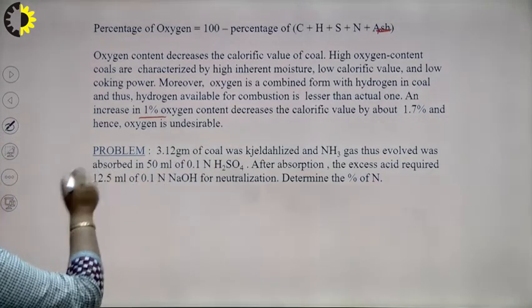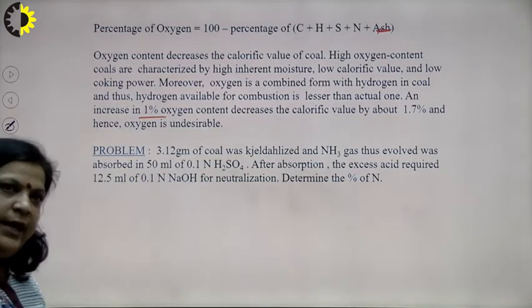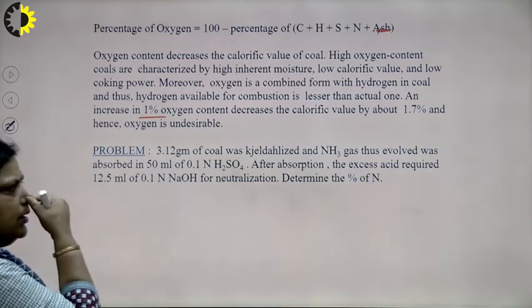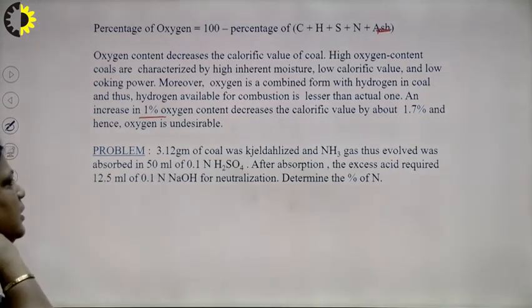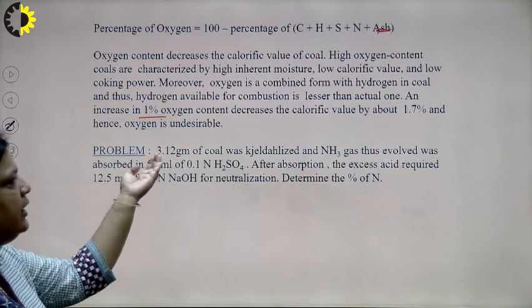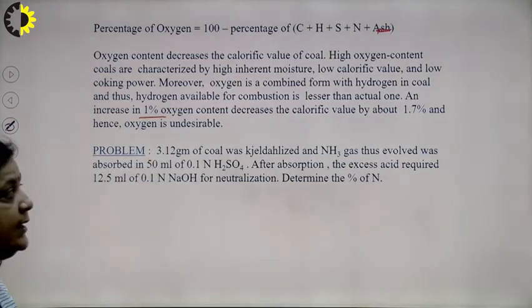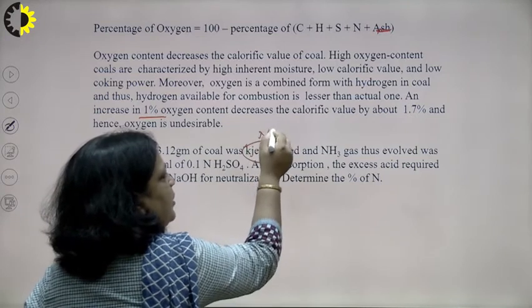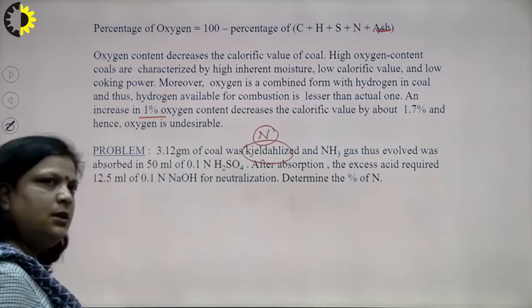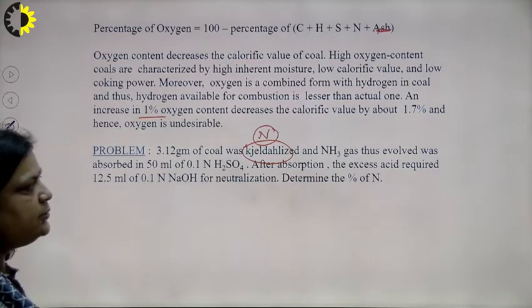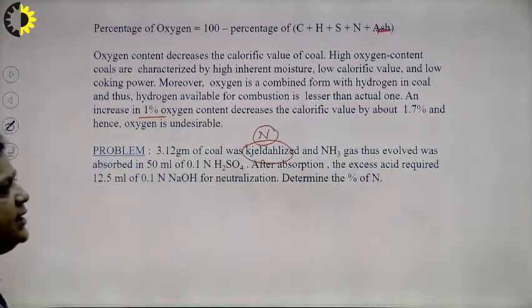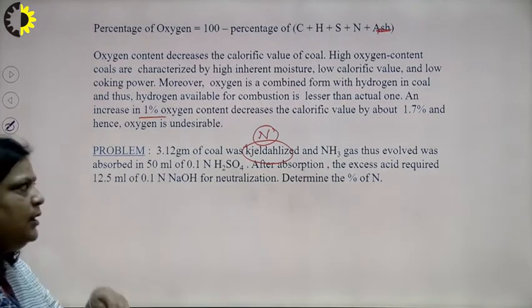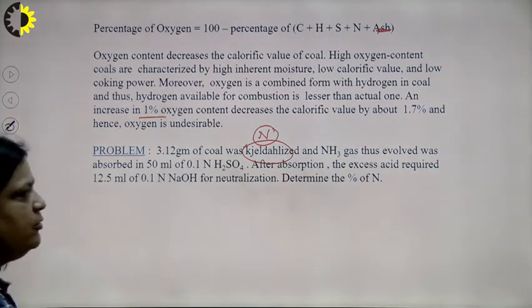Now, here is another problem which is based on nitrogen percentage. This problem is important, and maybe you did this in class 12th. 3.12 gram of coal was Kjeldahlized. Kjeldahlized means nitrogen estimation, because this method is used for the percentage of nitrogen. Then the NH3 gas evolved was absorbed in 50 ml 0.1 N H2SO4.